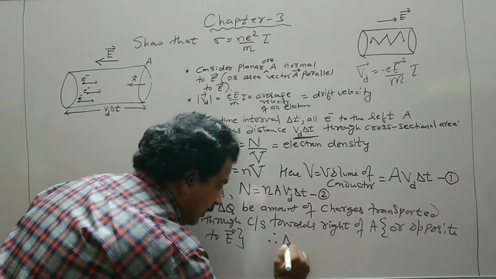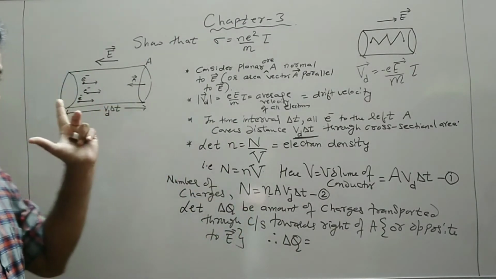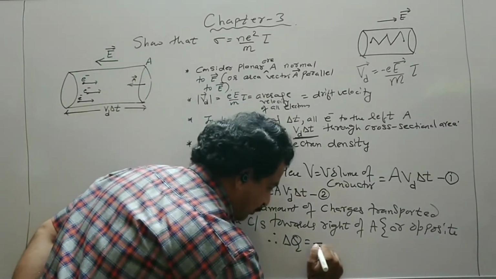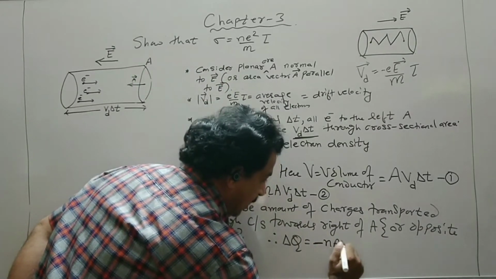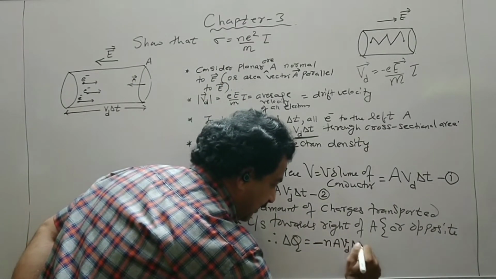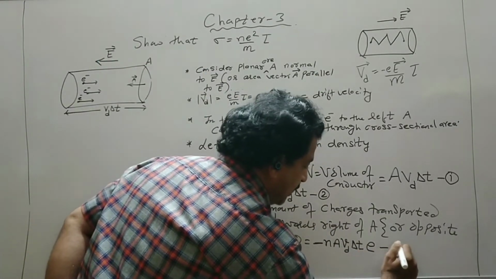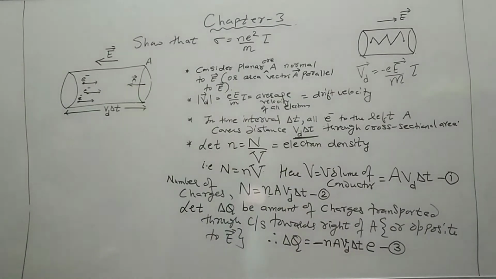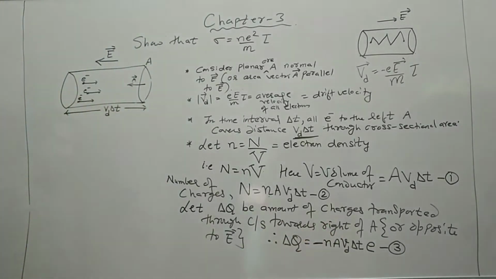Therefore, delta Q is equal to, now we apply the quantization, that is N into e, where e is the charge on the electron, so I write minus N, capital N, that is n A Vd delta t, into e. So this much amount of charge is transported against the electric field, where Vd is the drift velocity of an electron.